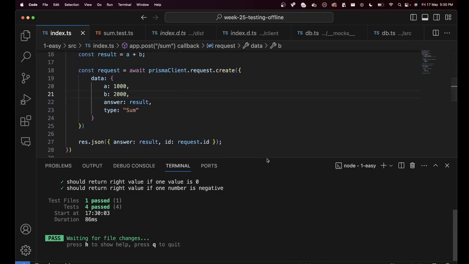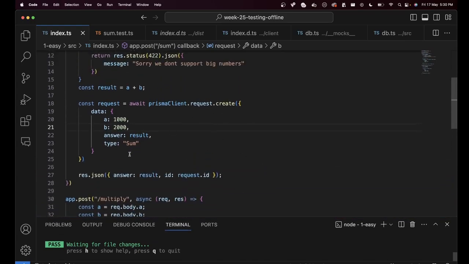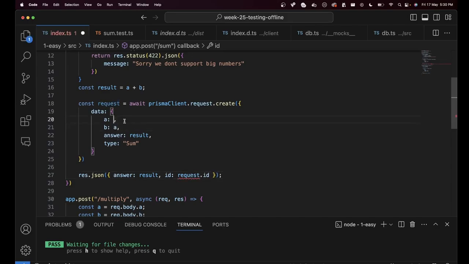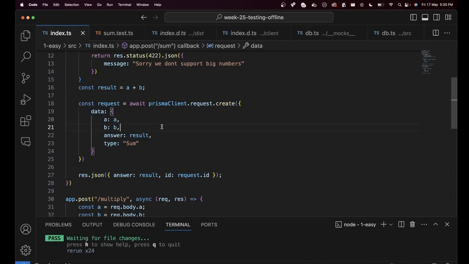And what's the reason for this? That we have mocked out the database call. We are never testing the thing that we have sent it. Is it right? We were never testing the inputs to the mock. We have started to test the outputs a little bit. If you remember, we started to mock out the response from here and make sure that is what is returned to the front end. But we haven't yet tested, are we sending the right inputs to this function call? Or are we sending something wrong? This is something your tests should ideally test.